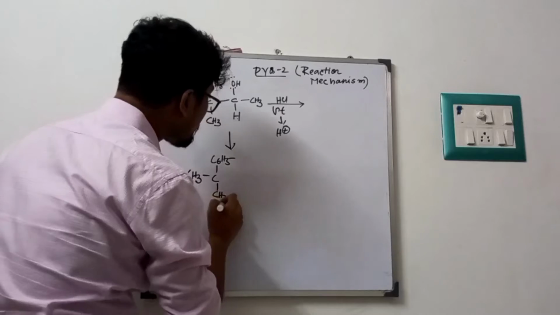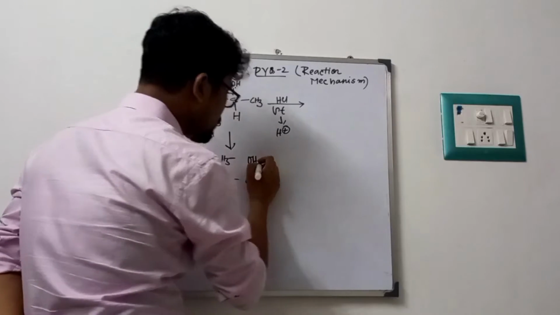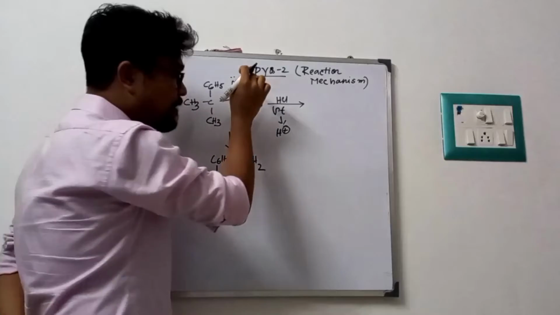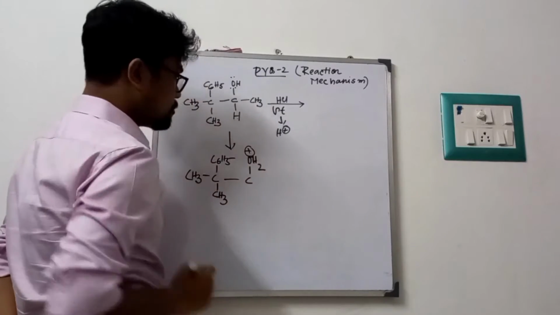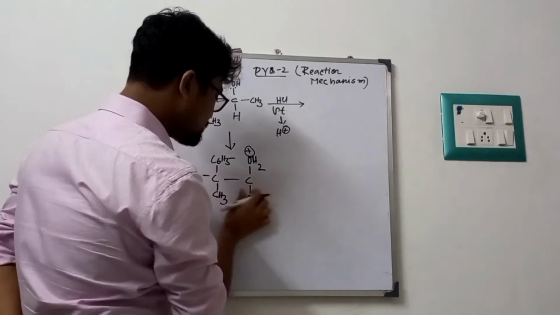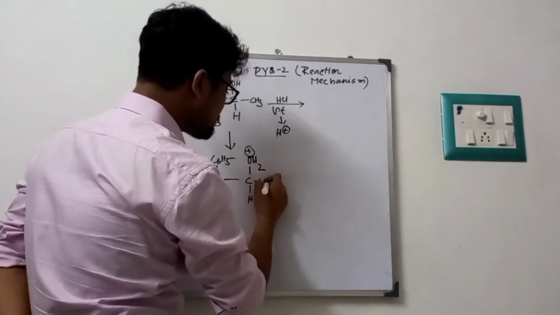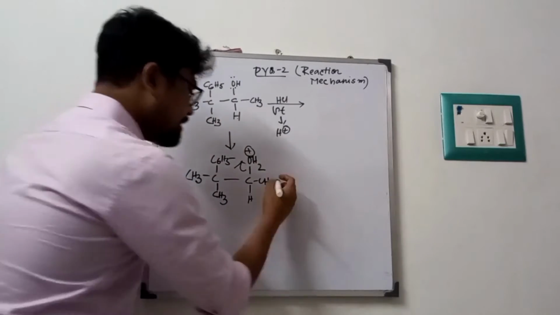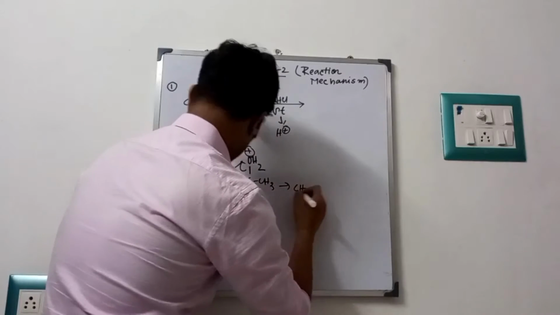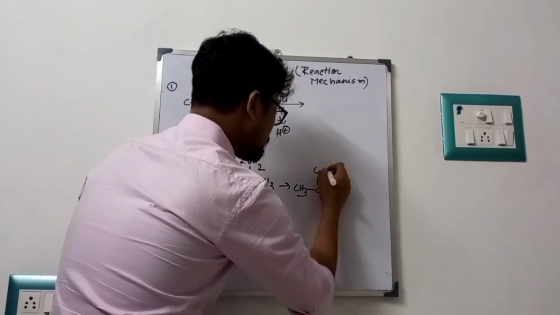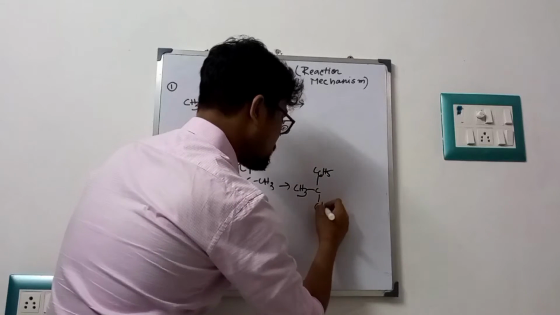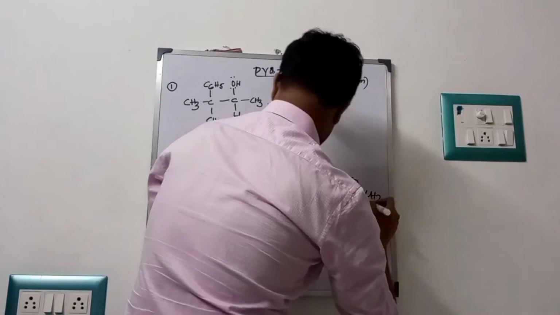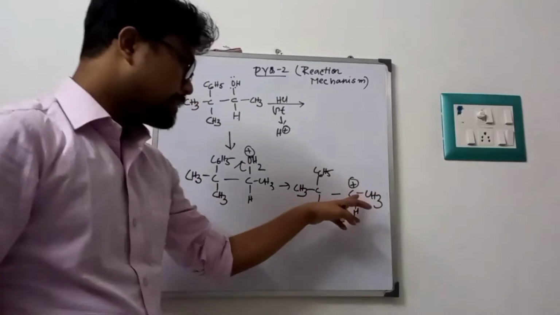After the protonation, we have OH2. Using the valence electron, there is a positive charge, and that is one H and one CH3. Now what happened? This OH2 becomes a good leaving group. It leaves, and a carbocation is formed here. This carbocation will form.